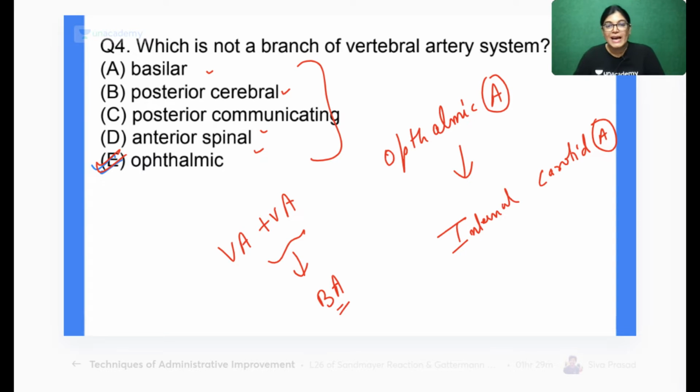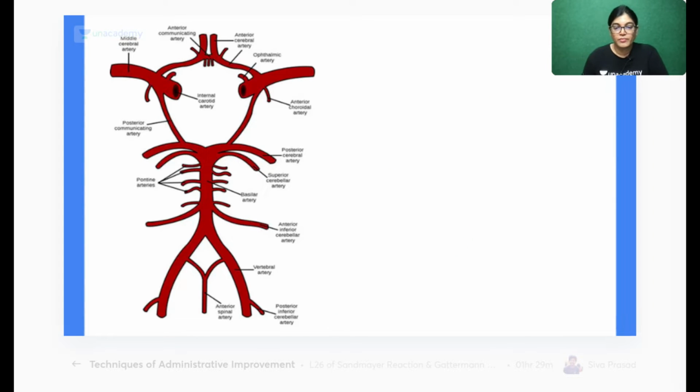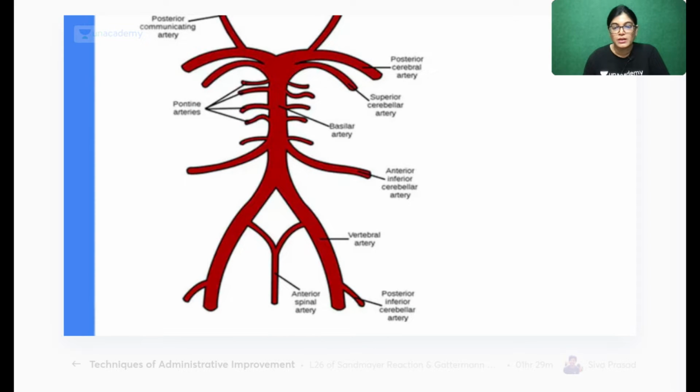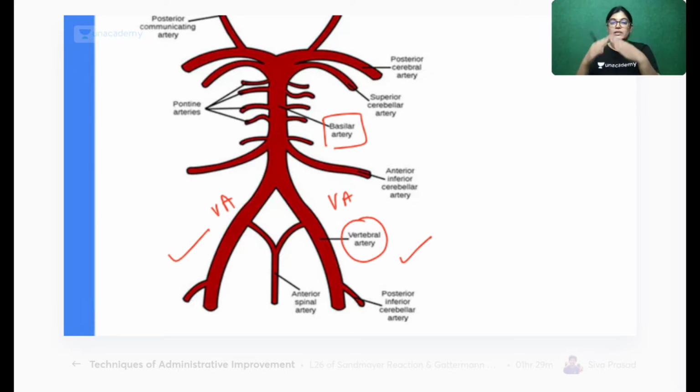I would like to show you a diagram where you can see the important branches of the vertebral artery and basilar artery. So let me show you the diagram. I would like to zoom the image. My dear aspirants, can you see here? This is the vertebral artery of the right and left hand side. You can see VA and VA. The two-side vertebral arteries join to form the basilar artery, which resides in the basilar groove